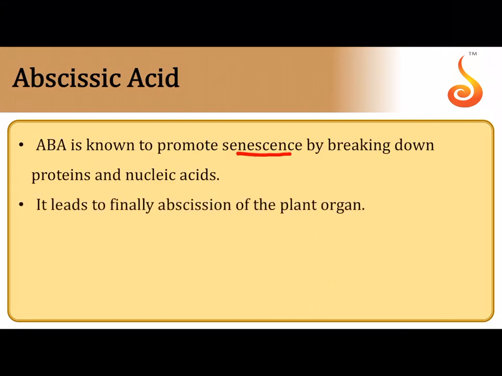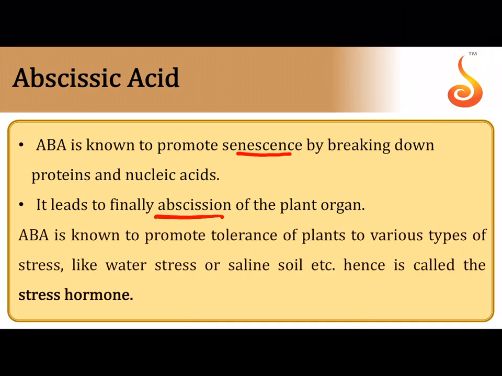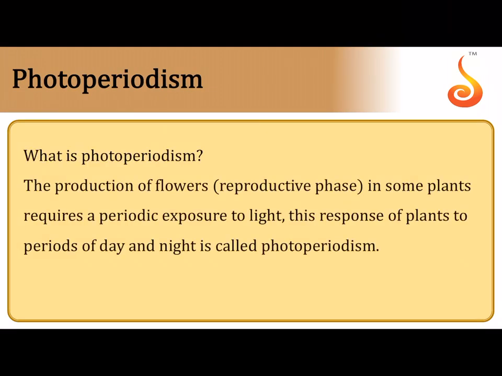ABA is known to promote senescence, that we already discussed. It leads to abscission, that is so that the plant organ, like for example a mature fruit or a leaf, is dropped off from the plant body. It is known to promote tolerance, and that's why we called abscisic acid a stress hormone.